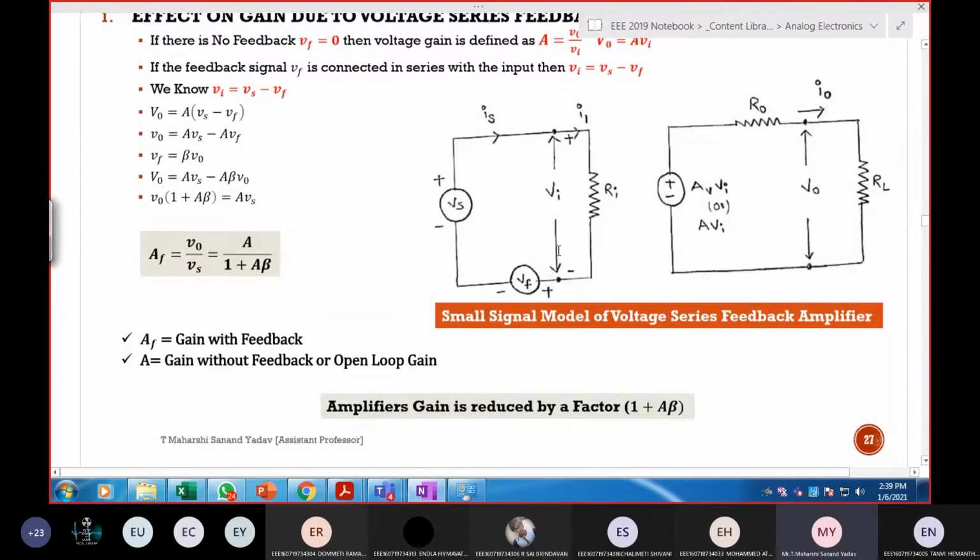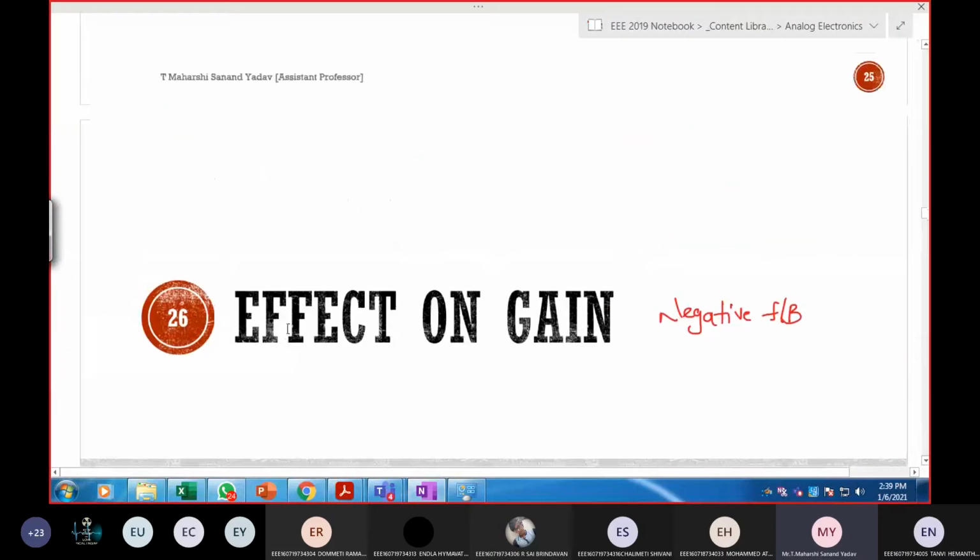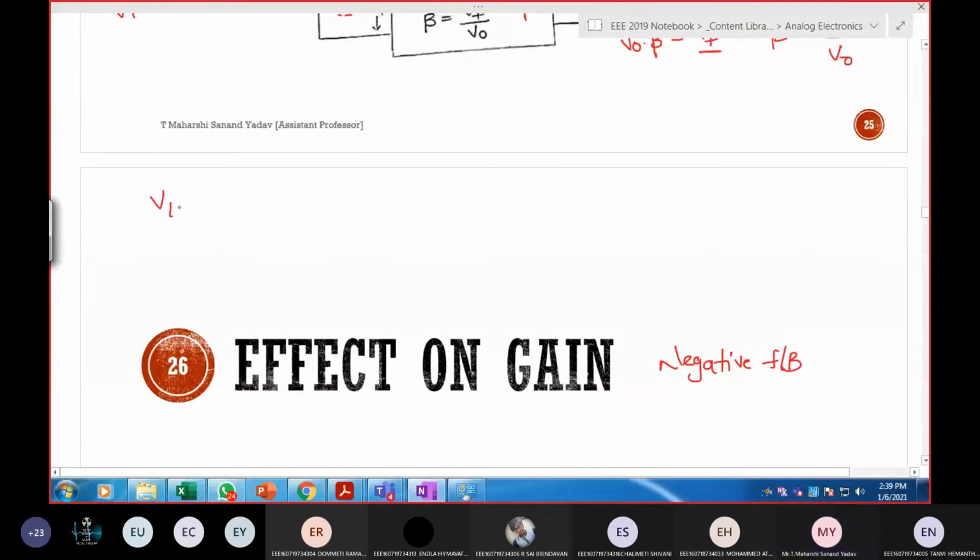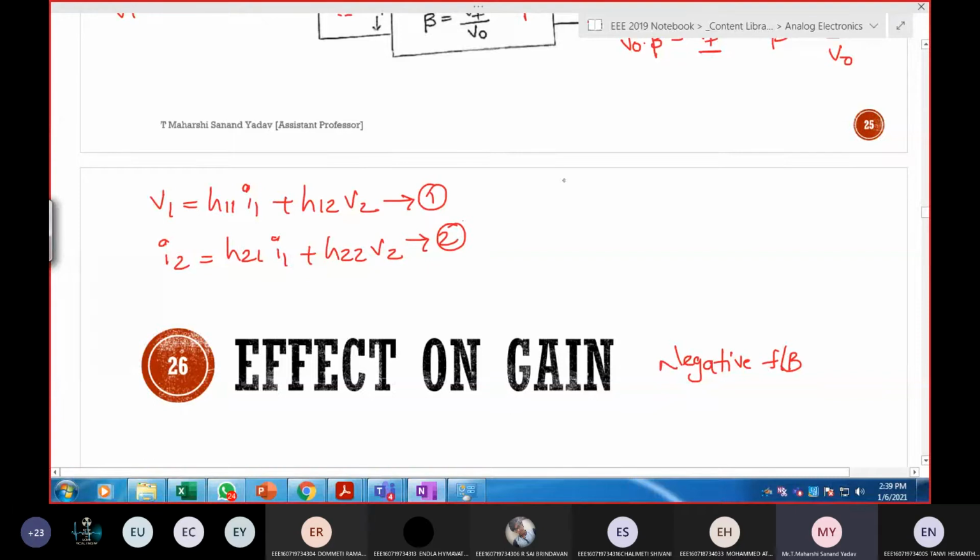This is VS. And here Ri is almost equivalent to the H parameter model. In the H parameter model, do you know the equations? V1 is H11 I1 plus H12 V2. Next, I2 is equal to H21 I1 plus H22 V2. So I'm drawing the equivalent, considering this one as 1 and this one as 2. This is H11. Next, voltage or current?